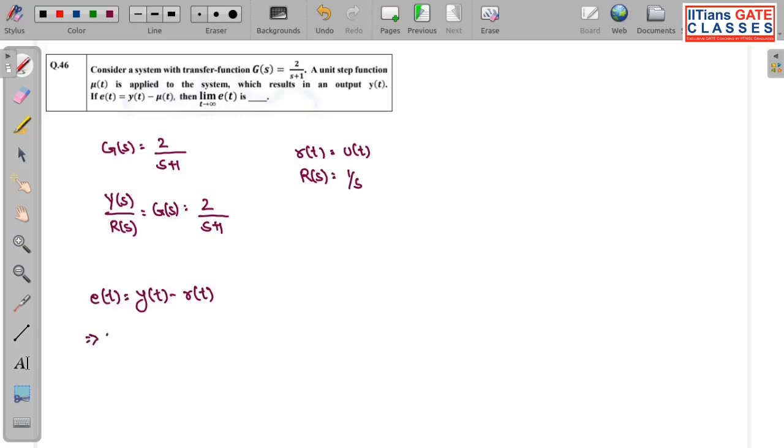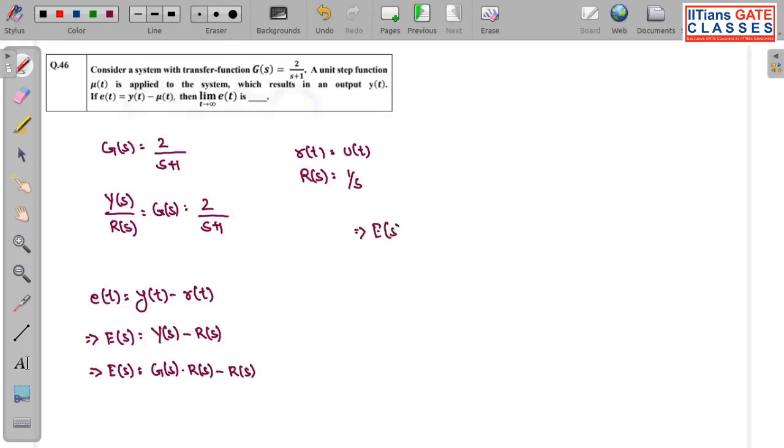So if I take Laplace on both sides, it will be E(s) is equal to Y(s) minus R(s). What is Y(s)? Y(s) I can write as G(s) into R(s), minus R(s).